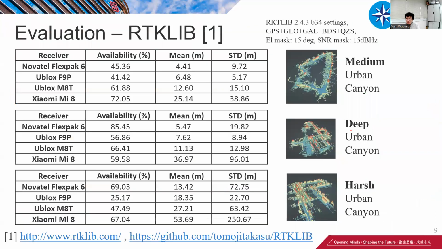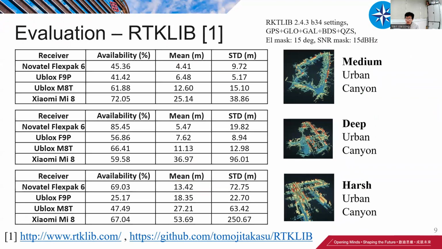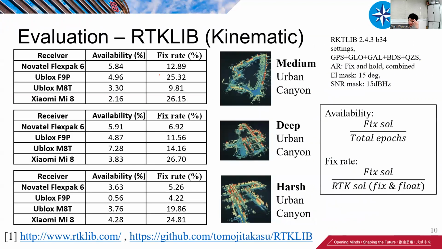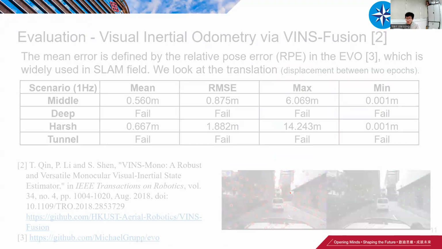Here is a quick overview of the dataset. For example, with GPS single point positioning, the error can easily reach about 4 meters in the median, and about 30 meters in the harsh urban scenarios. For RTK, the fix rate is also pretty low in the harsh urban scenarios. For more details, please refer to our paper.